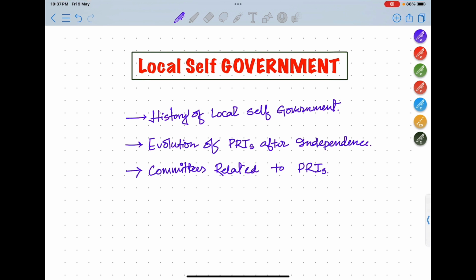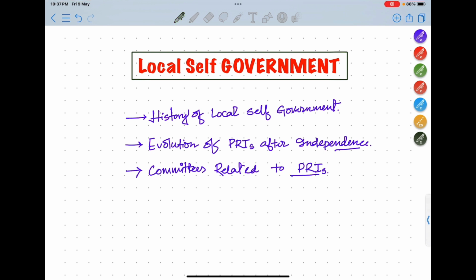So in this topic we are going to study the history of local self government, evolution of PRIs, Panchayati Raj institutions after independence, then committees related to PRIs.